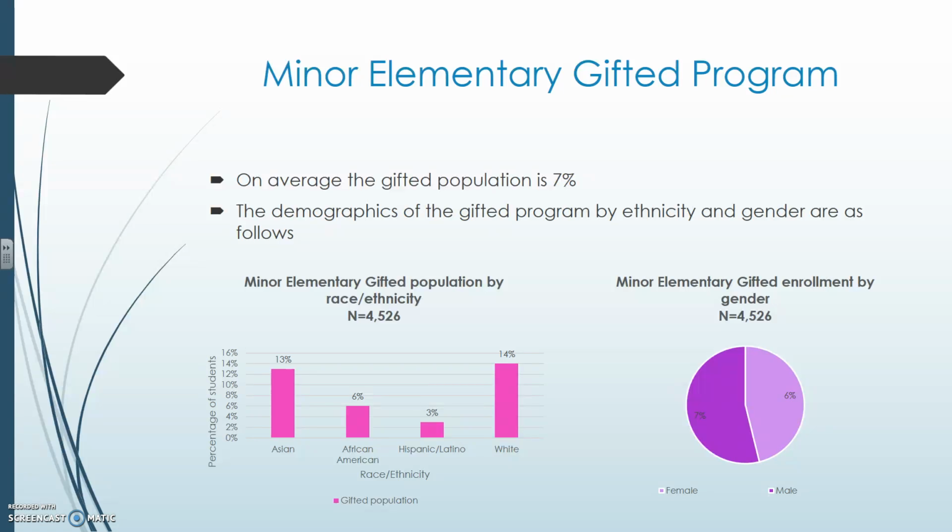Minor elementary gifted program. On average, the gifted population is 7%. The population by race and ethnicity is as follows: Asian 13%, African American 6%, Hispanic or Latino 3%, and white 14%. We can see that the Hispanic population is underrepresented in the gifted program compared to the Asian and white populations. When it comes to gifted by gender, we have 6% of the gifted students being female and 7% of them being male.